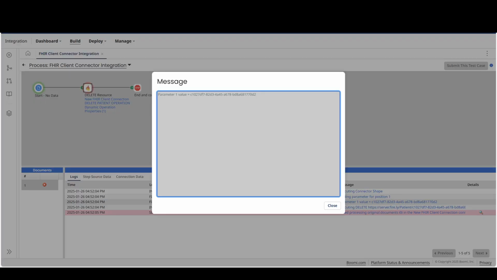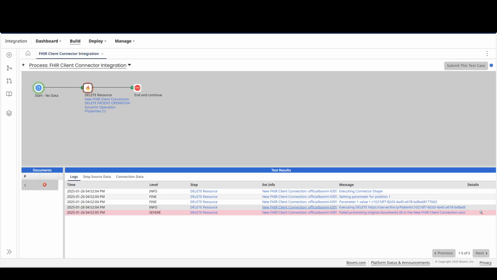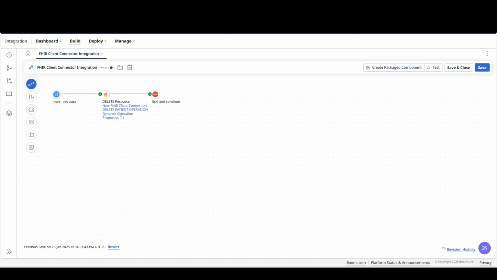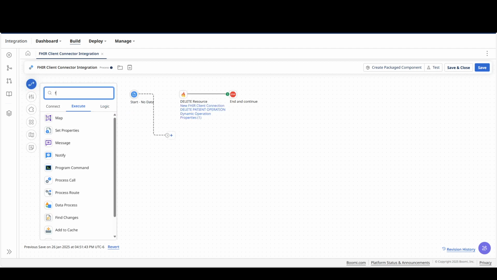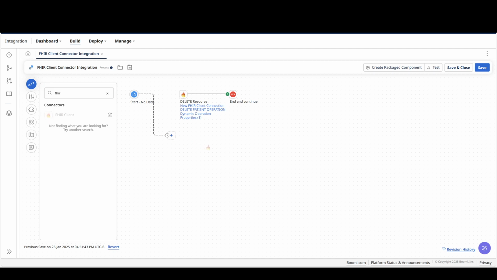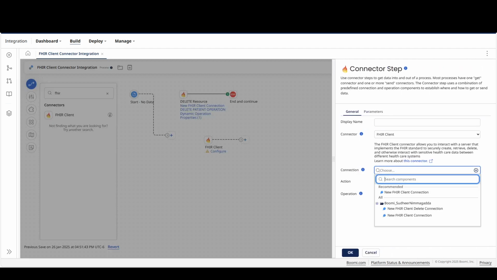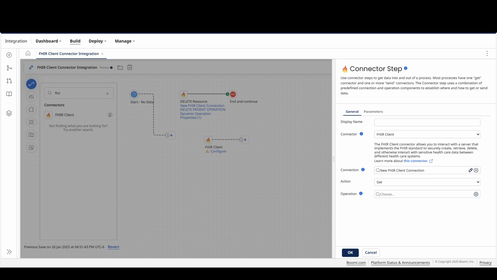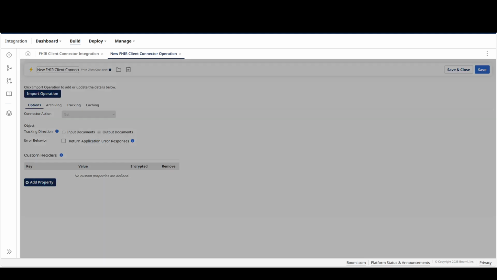Let me also show you if this ID does exist in the FHIR server. Hit back. Let me go ahead and do a quick get action just to check if the entity ID already exists.